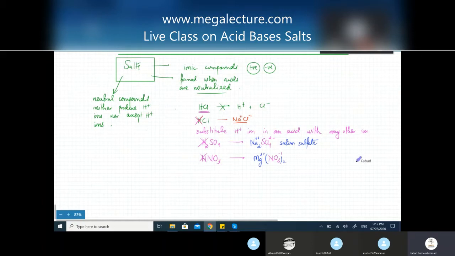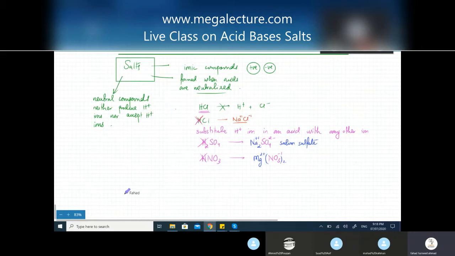Just get rid of the H and substitute anything in its place. You'll get a salt. But in the natural reaction, you can't substitute it with anything. You'll only substitute it with the available things that you have in the reaction. So when I talked about sodium substituting, I had a free choice. Now, in a chemical reaction, you'll have a very specific metal ion that is going to substitute the H plus 1.